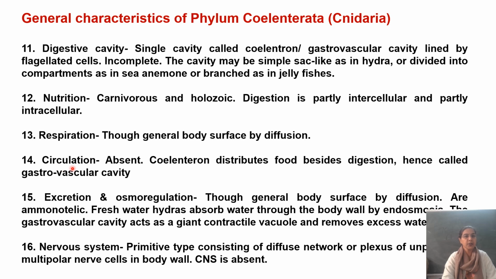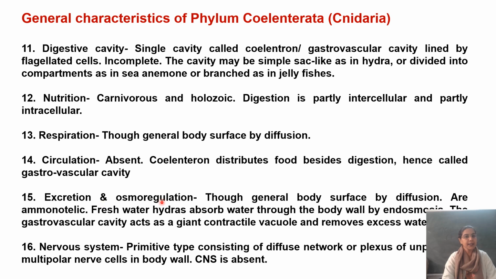If we talk about circulation, exactly a circulatory system is absent since there is no organ system here. It is only tissue grade of organization. So basically जो gastrovascular cavity है, जो coelenteron है, it performs the function of circulation as well besides digestion. So that is why this is also called as gastrovascular cavity. Gastro means a cavity which serves the role of digestion and absorption and which also serves in circulation of the digested food. So we say it as gastrovascular cavity.